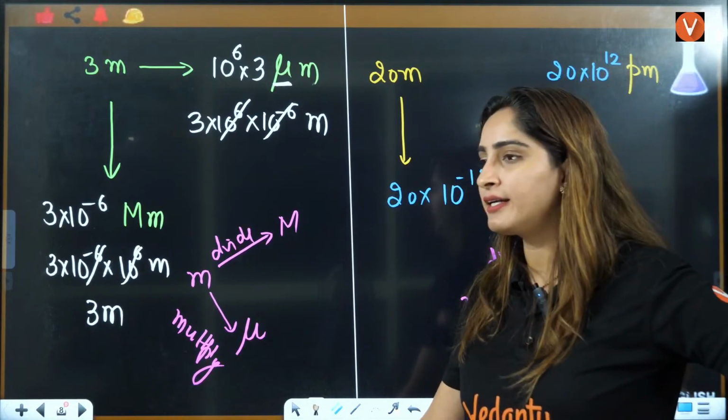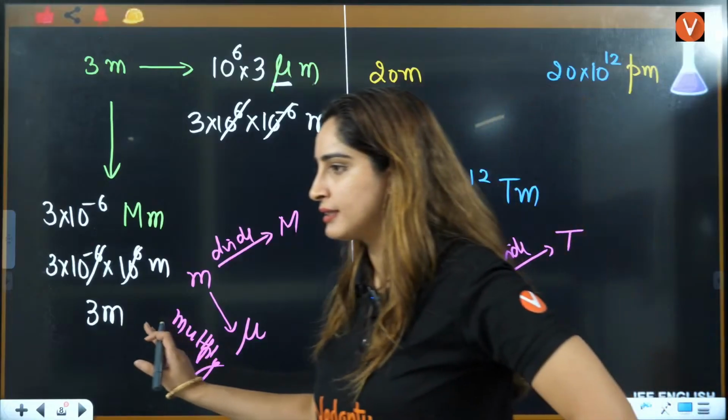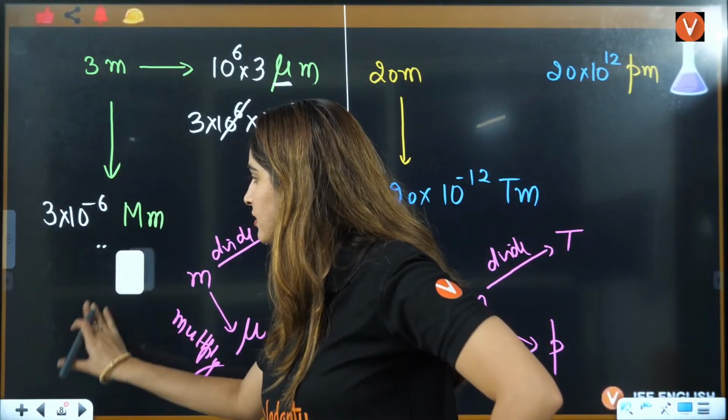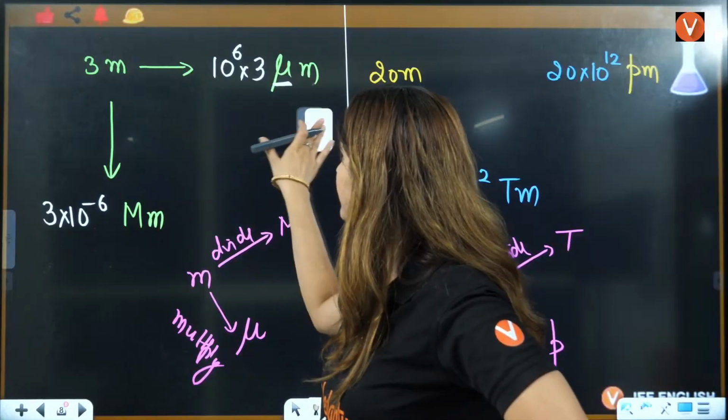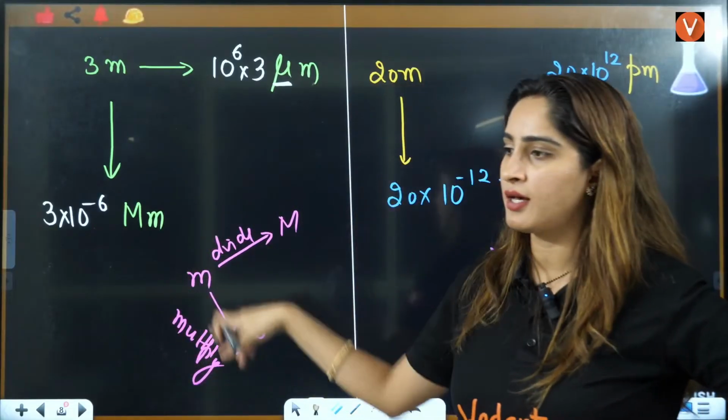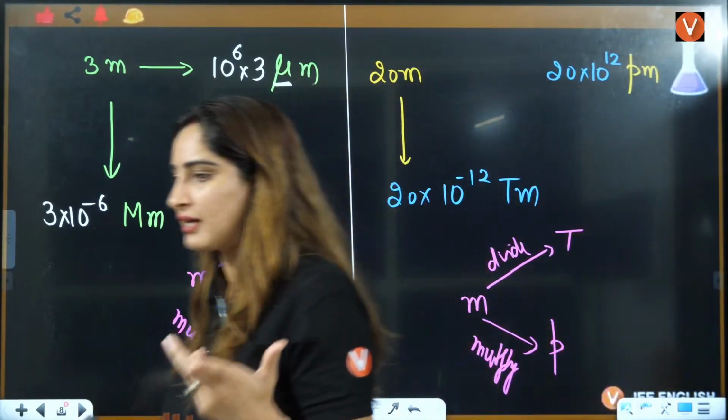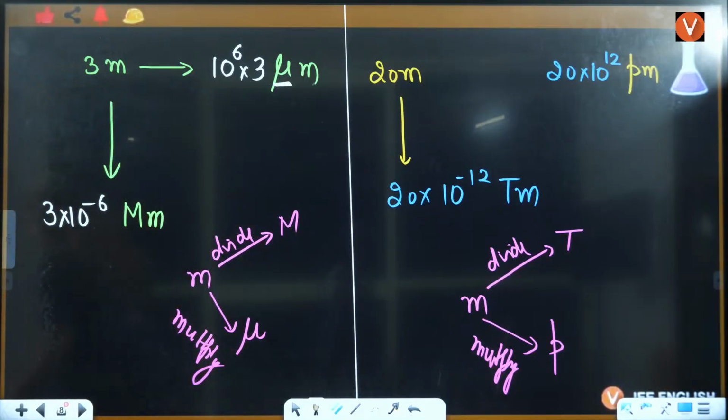Got it? How you're going to do it? Right? So that's why this gets confusing. That's why I've written it this way, so that you get a clear view of that, right? Okay.